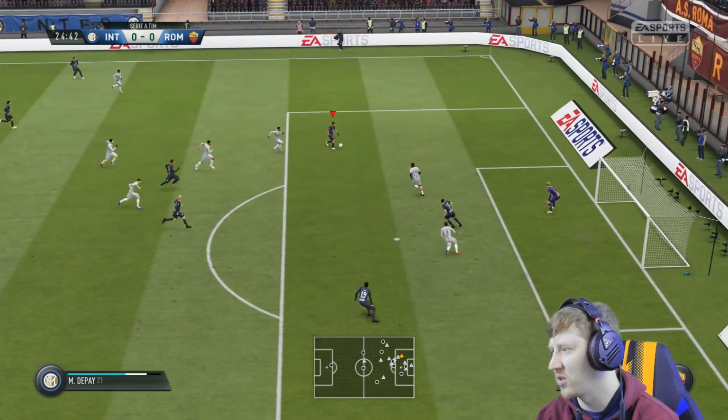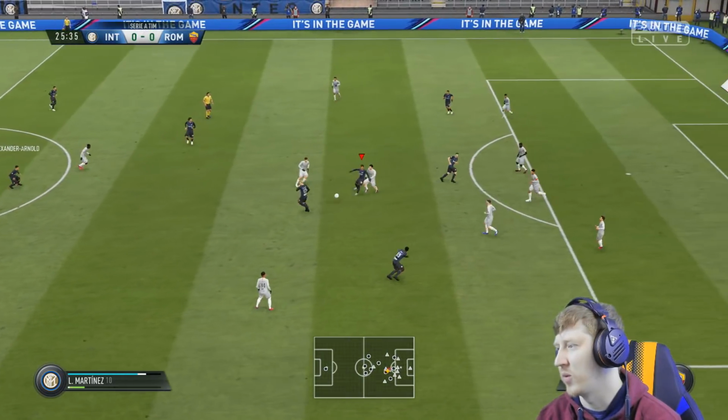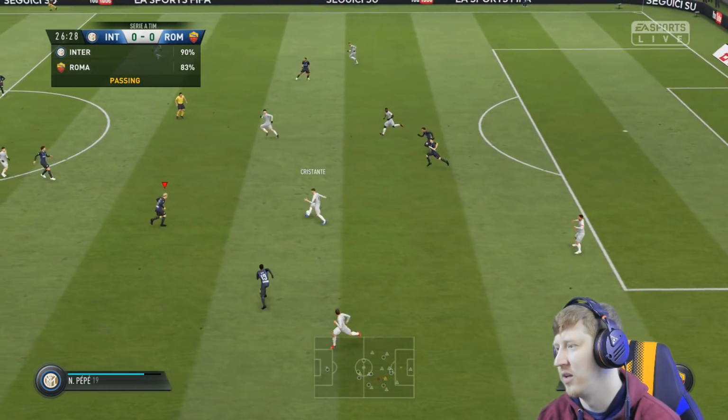Driving forward in towards the box. Memphis Depay, pull it back. Find only a defender. 3 people to aim for. Doesn't find any of them. Nicola Pepe can't squeeze it through to Lautaro either.